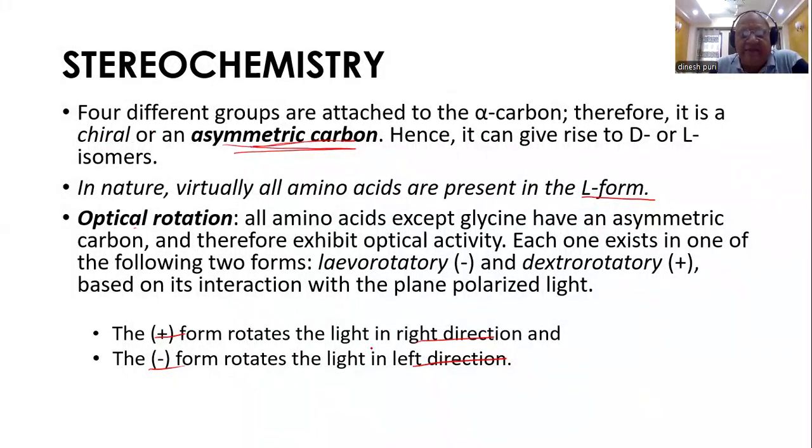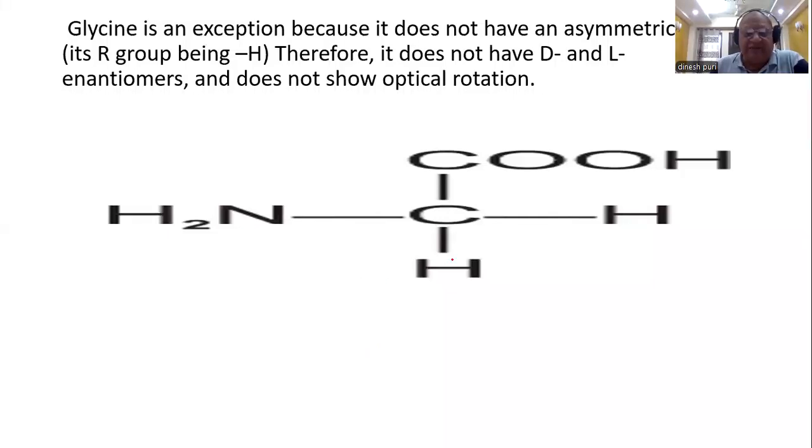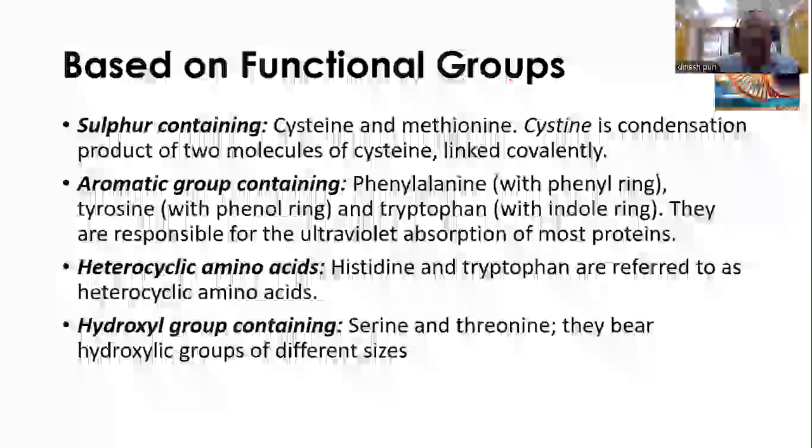Now, an important thing: one amino acid does not show optical activity or stereoisomerism. That is the smallest amino acid, which gives rise to the largest number of products. Why does it not? Because it lacks an asymmetric carbon atom. Why? Because the side chain is H. So you can see here two H's are attached, so this is not asymmetric. So it does not have D or L, and it does not show optical rotation. One more conceptual point.